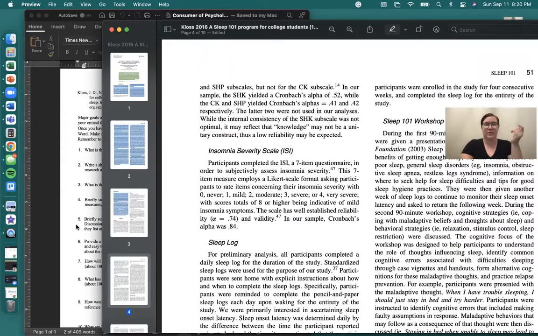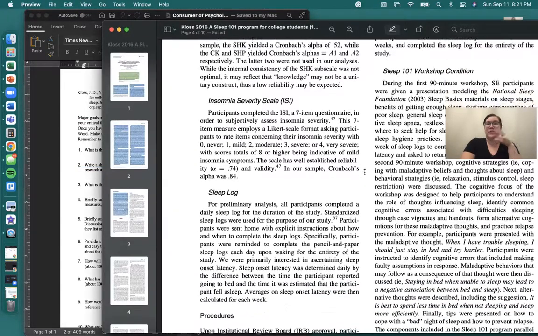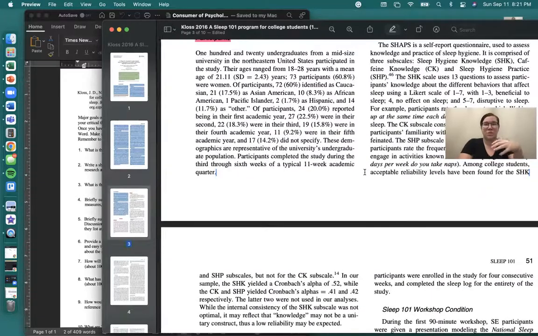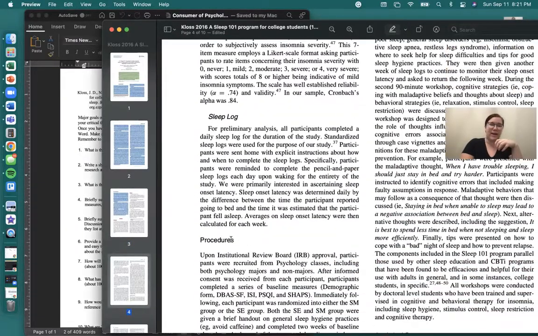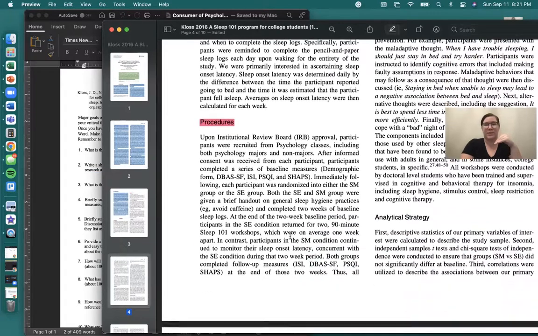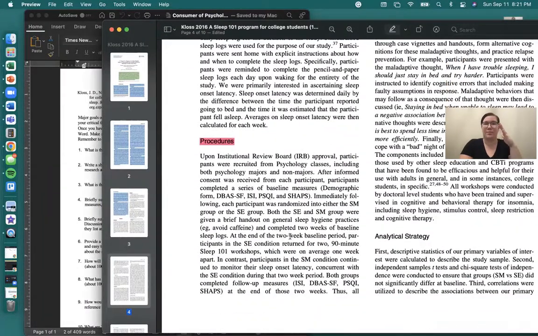What were they testing, right? What did those measures test? What procedure did they use? So procedure just means what did they do? What did they actually do in the study? And that again is labeled. Follow the labels in the paper and you'll be able to find the answers, right? It kind of goes in order with the questions and the sections of the paper.